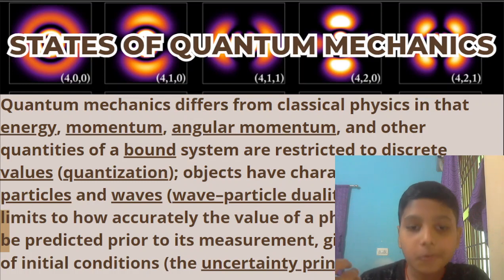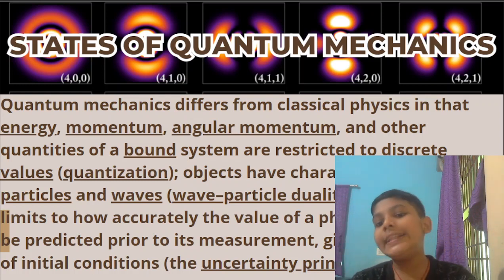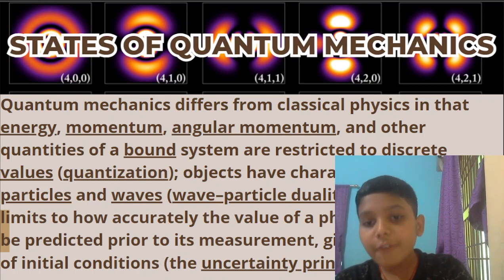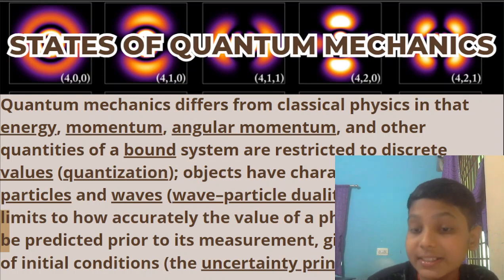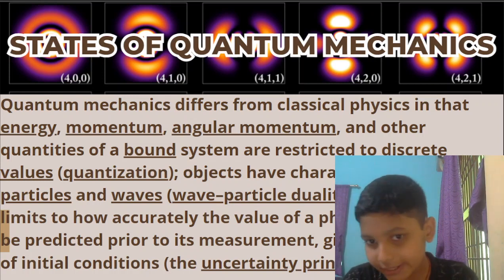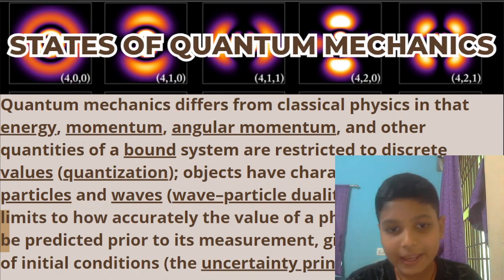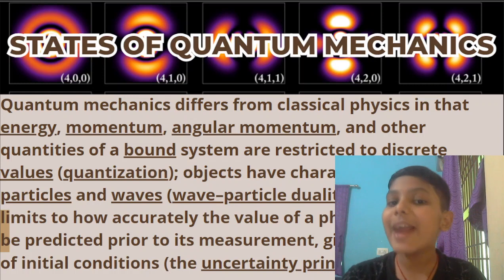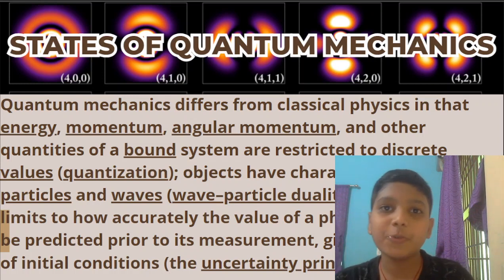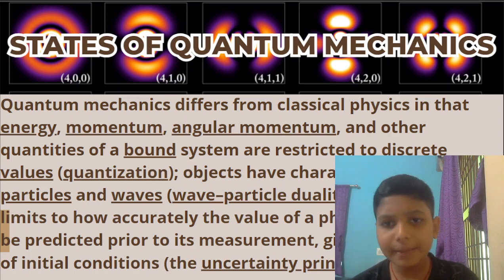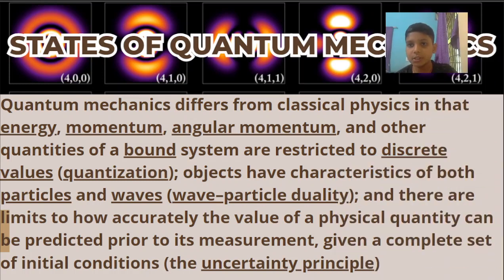What is wave-particle duality? This is very important, that is why I am telling you. Wave-particle duality means an object has characteristics of both particle and wave. For example, light can be expressed as a wave. We see the wavelengths of light. We also see the particles of light, which are known as, you know it very well, the photons.